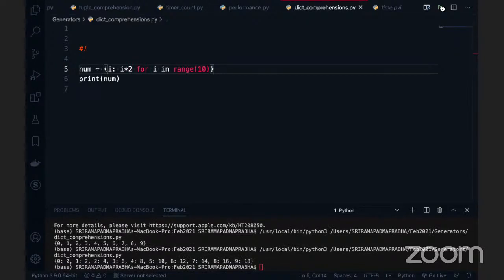See how simple Python is to use. You know it already. I'm just trying to bring these comprehensions in the easiest way. So the colon is very important, otherwise a set will be generated. Okay. So comprehensions are nothing but a new way of generating a list, set, tuple, or in other words a generator. Comprehensions are nothing but generating new objects in a different way.